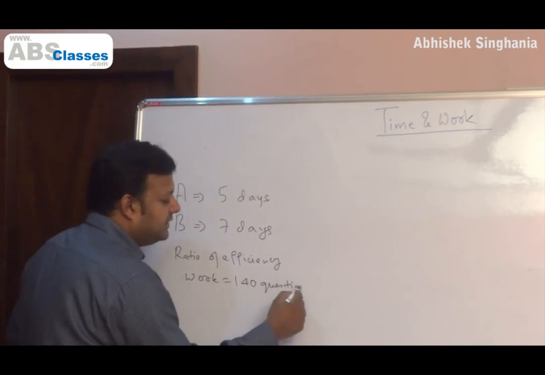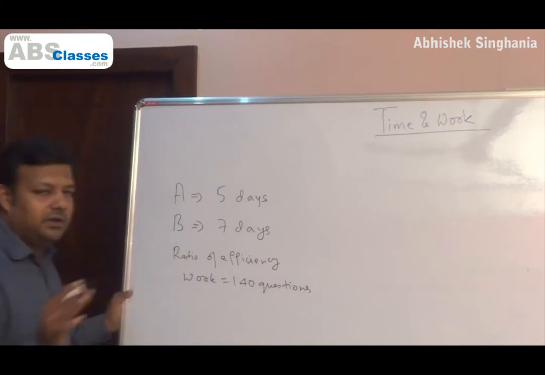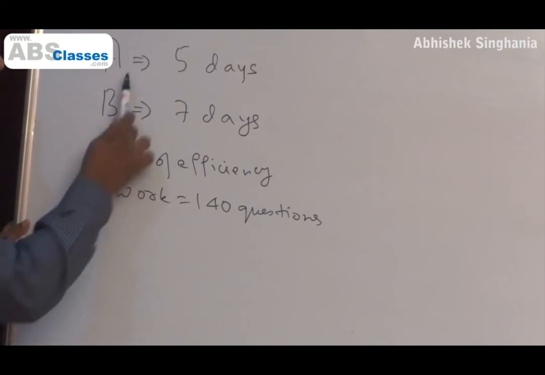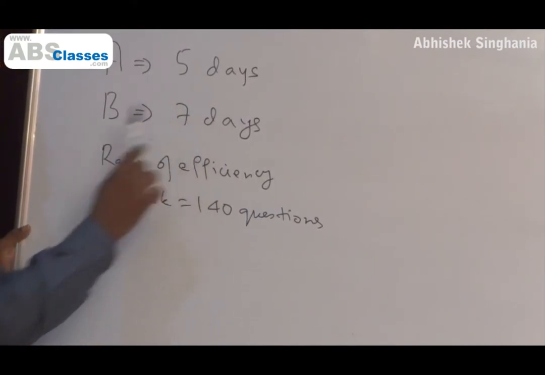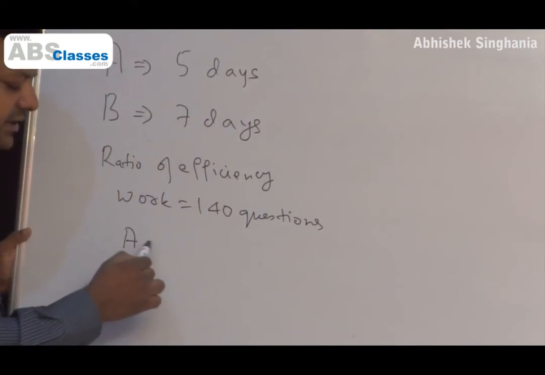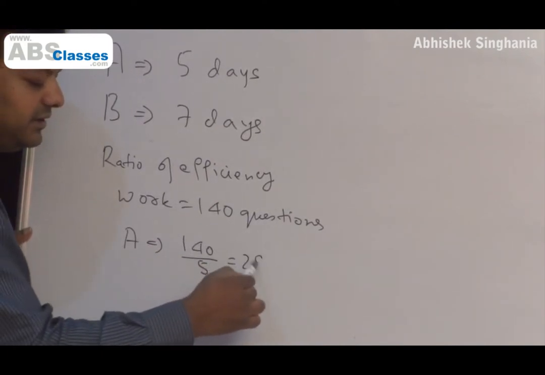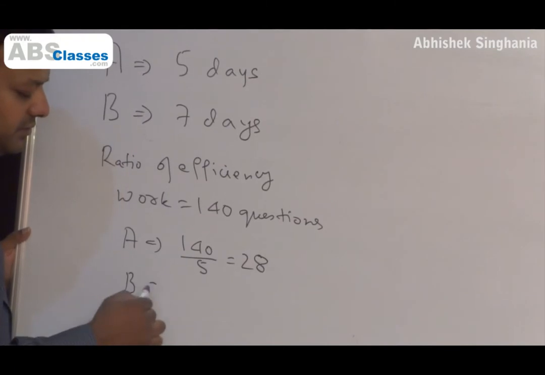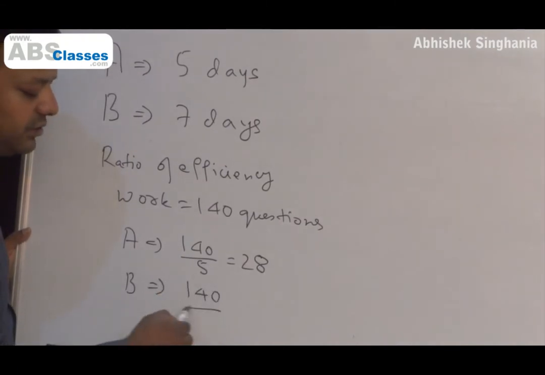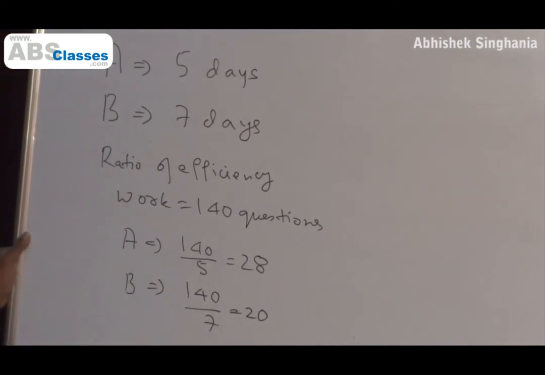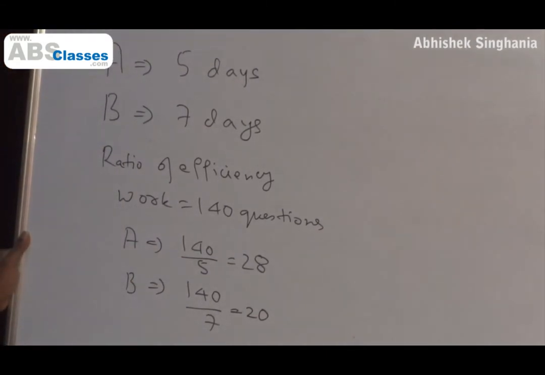The teacher decided they need a lot of practice, so they gave them a homework of 140 questions. Now, A completes that work in 5 days, B completes that work in 7 days, which means A will do 140 by 5, 28 questions every day. B will do 140 by 7, 20 questions every day. How do I know that A does 28 questions every day? It's possible that he'll do 50 questions one day, 5 questions next day and so on. But he manages to complete 140 questions in 5 days.